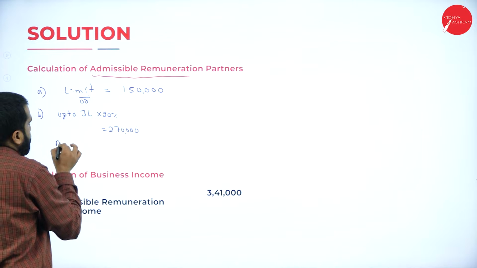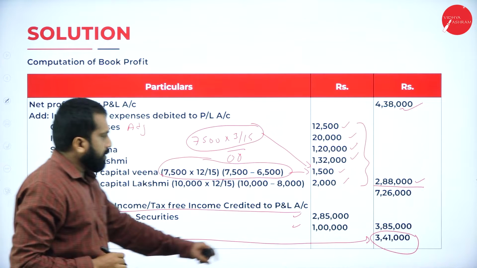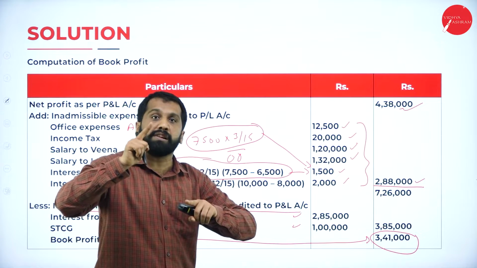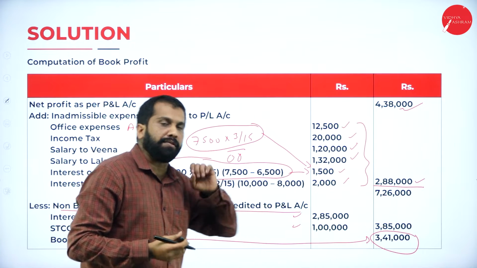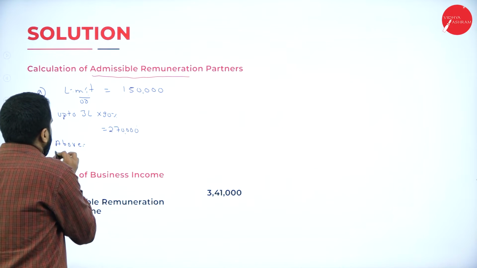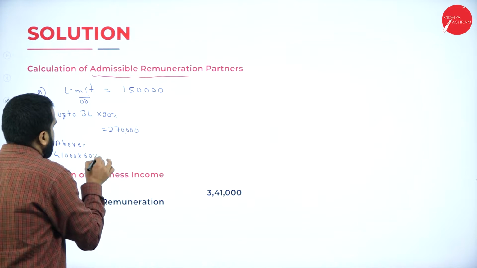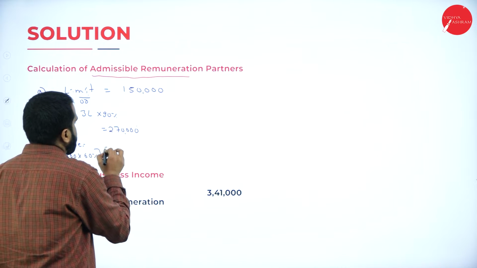Above 3 lakh: we have 3,41,000, so above 3 lakh we have 41,000. Excess 41,000 into 60% comes to 24,000.